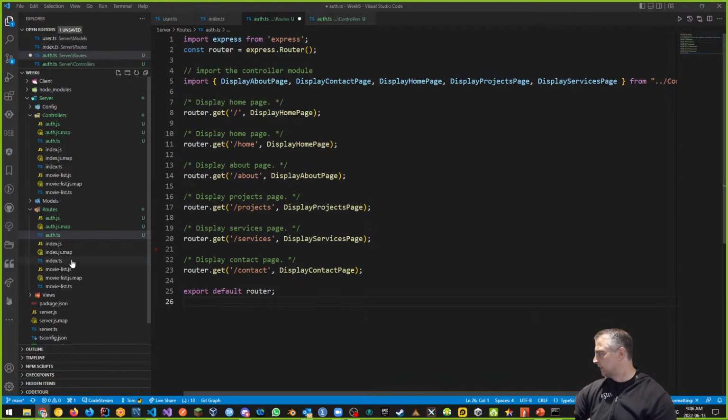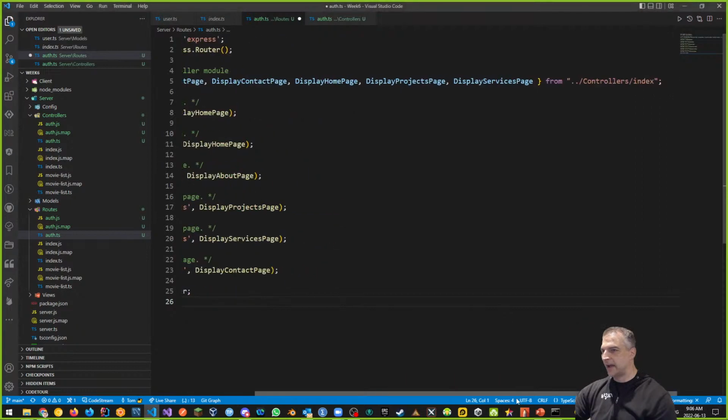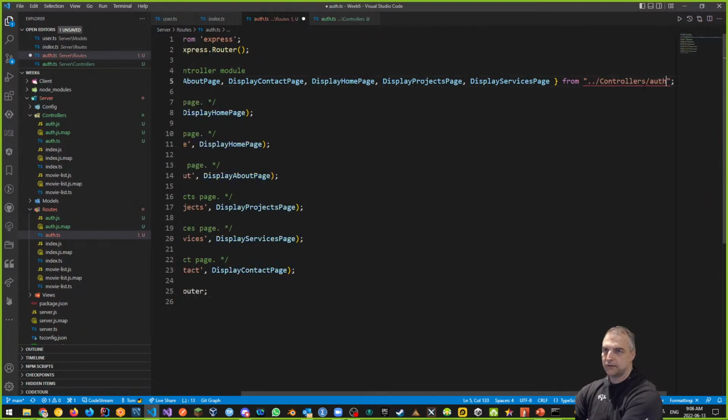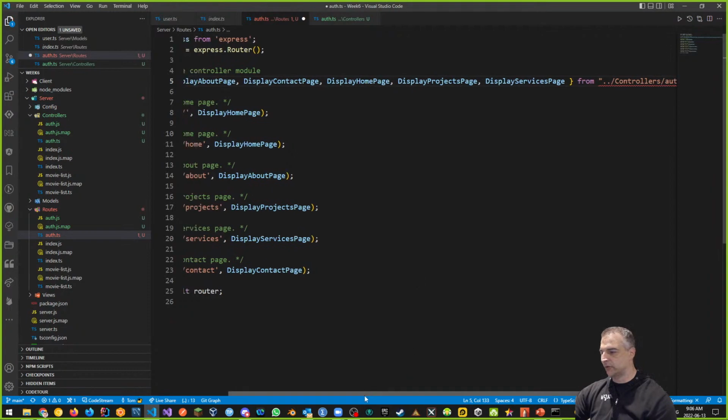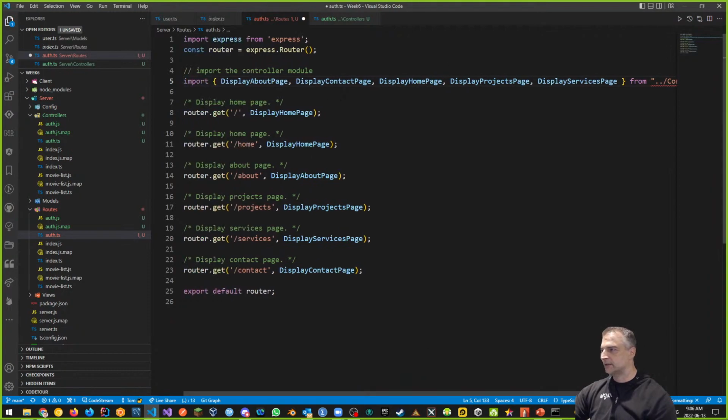So again, when I think about the types of routes that I need, first of all, I need to access my controller, and my controller should be my auth controller. So this is going to change. This is going to be auth here. Notice it's going to give me an error right now because we don't have any of these functions in my controller, right?